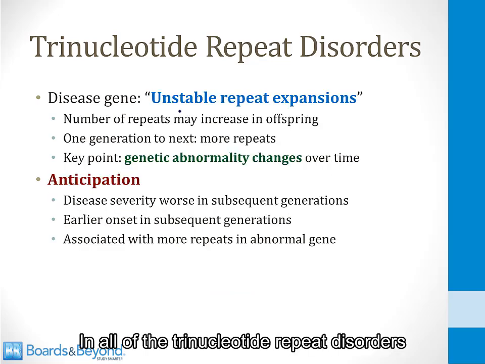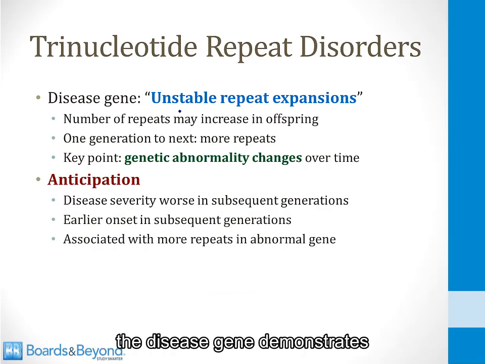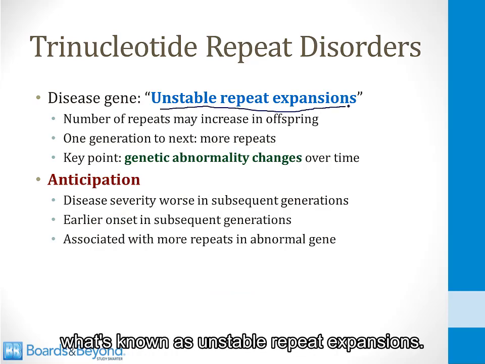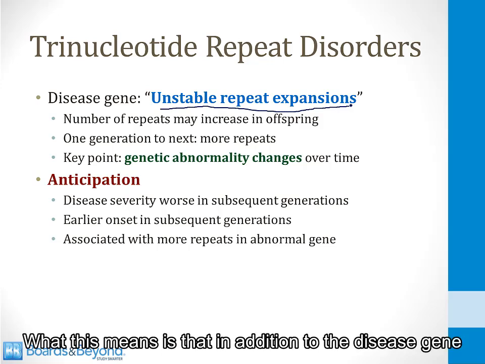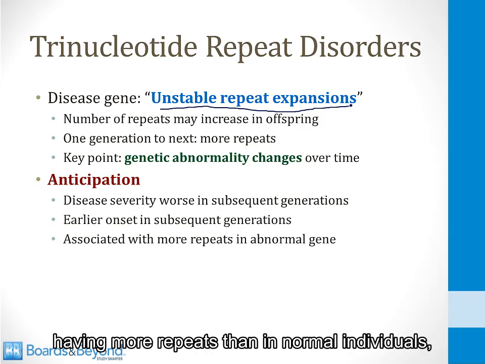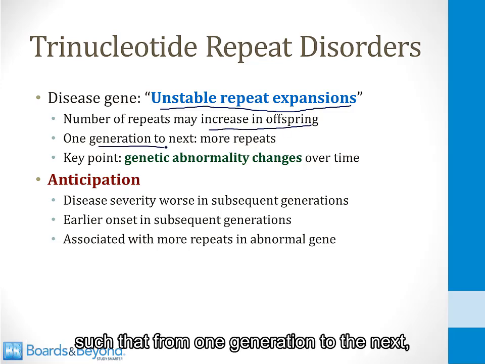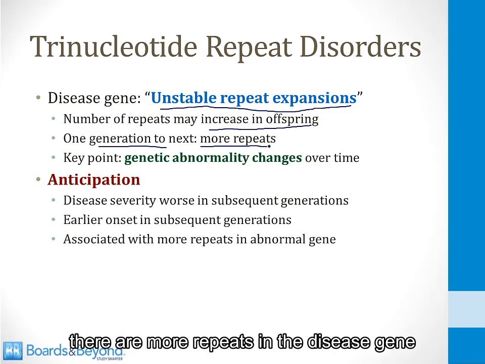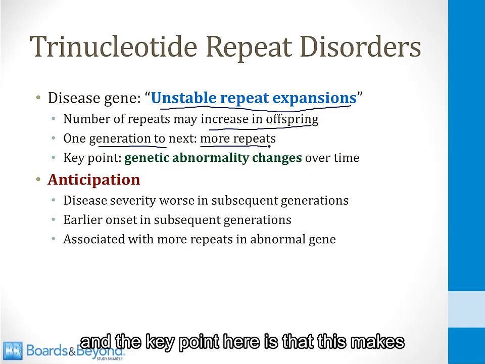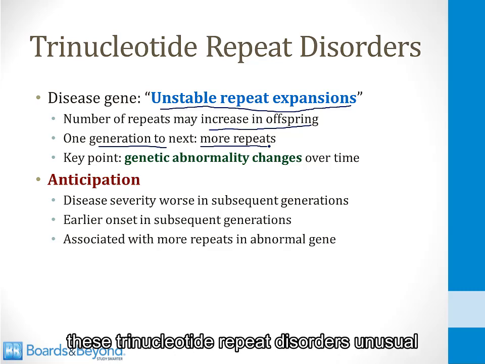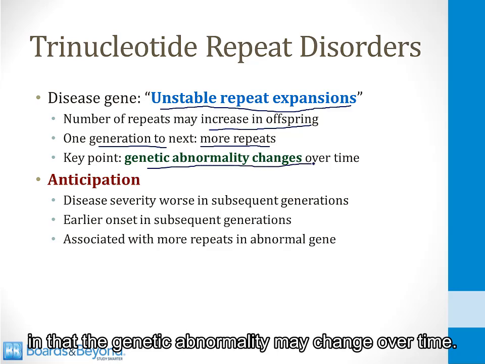In all of the trinucleotide repeat disorders, the disease gene demonstrates what's known as unstable repeat expansions. What this means is that in addition to the disease gene having more repeats than in normal individuals, the number of repeats may also increase in the offspring, such that from one generation to the next, there are more repeats in the disease gene. And a key point here is that this makes these trinucleotide repeat disorders unusual in that the genetic abnormality may change over time.